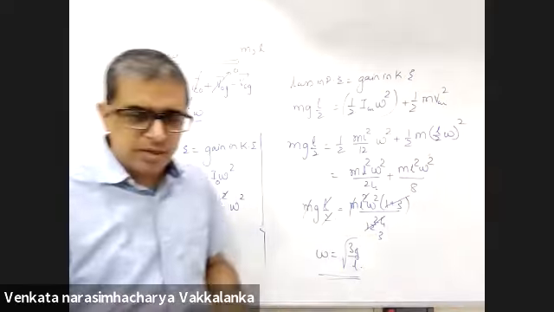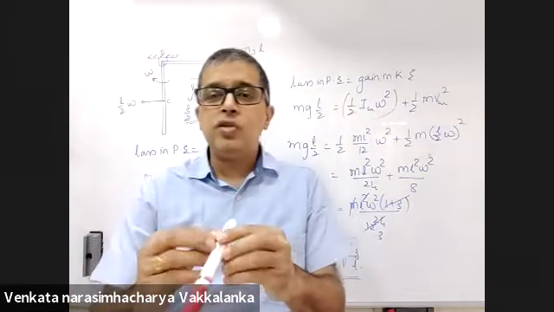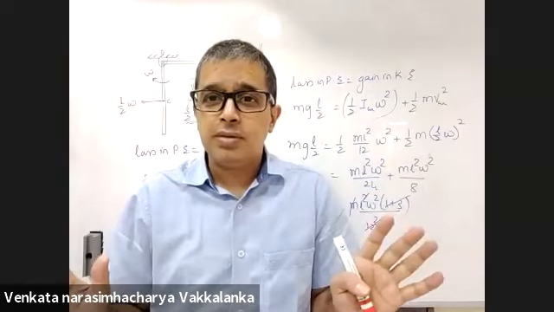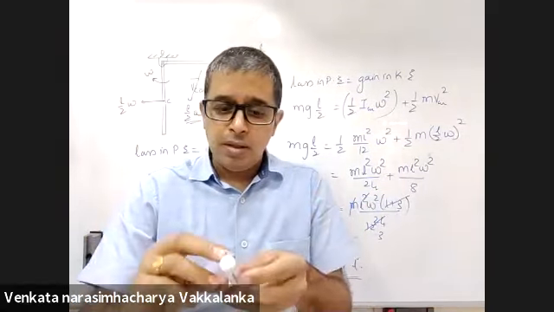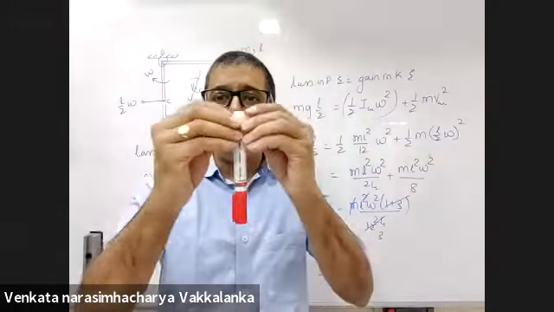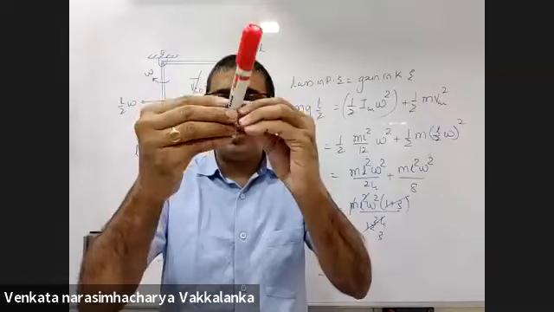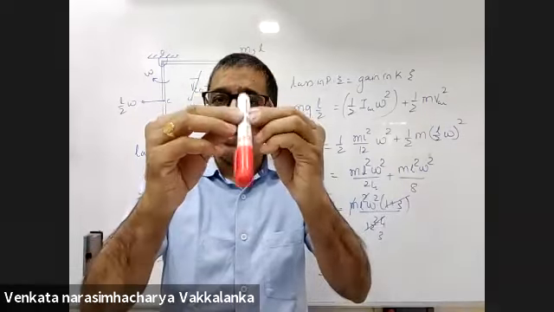Now, second is, how do I recognize pure rotation? That's common sense. That's not physics. This body is subjected to pure rotation about this point. Tomorrow it will be subjected to pure rotation about this point.